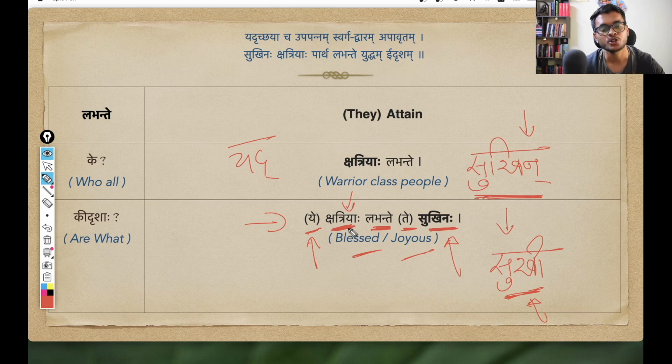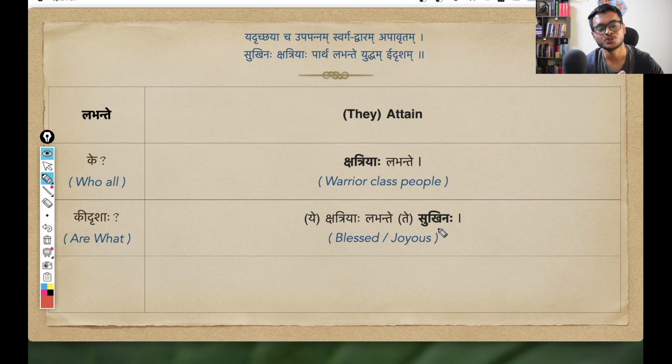Because we are talking about kshatriyaha, warrior class people, the bahuvachanam. Okay, so sukhin is the pratipadika: sukhi, sukhinau, sukhinaha. So this sukhinaha is prathama vibhakti bahuvachanam. I hope the point I want to address here is clear, that this sukhinaha is not used in the traditional sense of an adjective, as in sukhinaha kshatriyaha, happy warrior class people. No, we are describing them as happy people. So warrior class people who are happy, who are sukhinaha. But anyways, this is the structure so far.